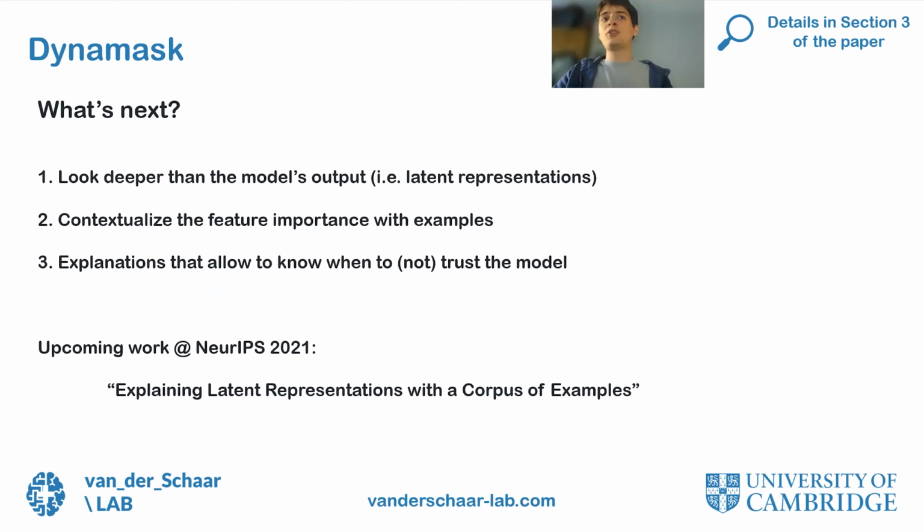Next, feature importance is nice, but it only tells a part of the story. We know what features are important, but we don't really know why. Contextualizing the important features with relevant examples would be a way to tell a more insightful story. Finally, it would be interesting to provide explanations that clearly indicate when the model can be trusted or not.